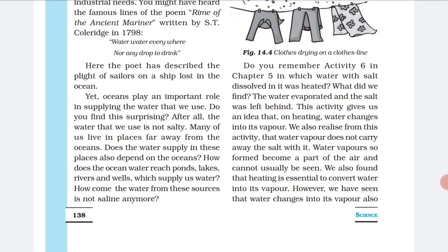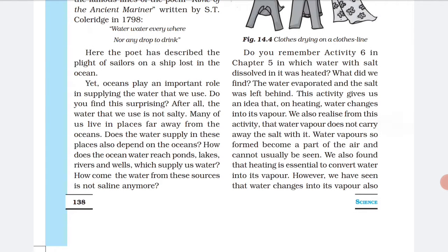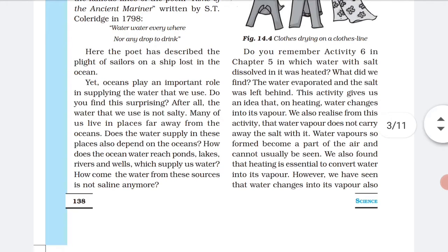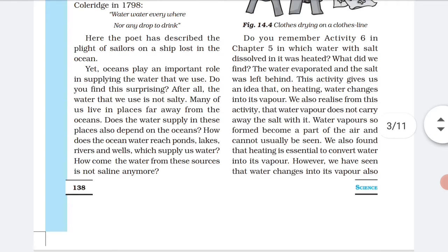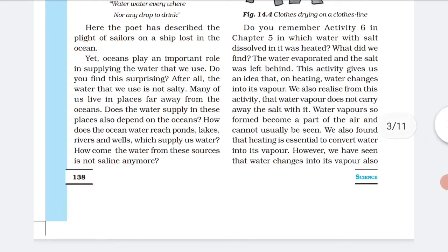Yet the ocean plays a very important role in supplying the water that we use. So how do we get water that is not saline? Indirectly the water we are getting is from the ocean, but the water that we are drinking is not salty at all. Many of us, like we are staying in Kota, which is very far away from the ocean.